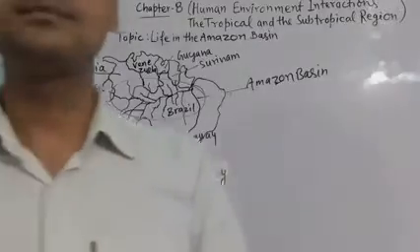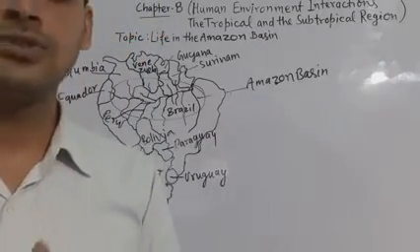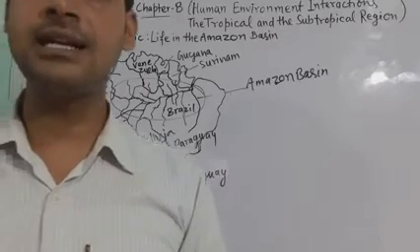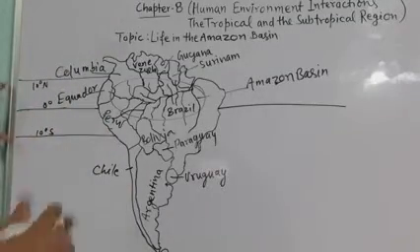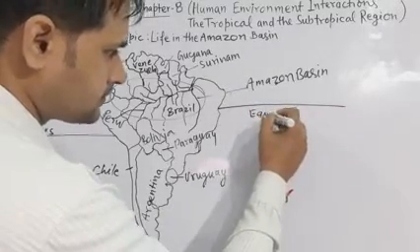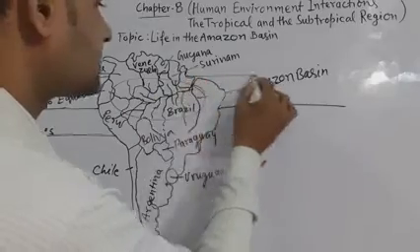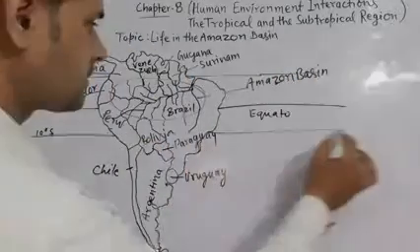So especially tropical region lies very close to the equator, and between 10-degree north and 10-degree south. You can see here that it is 0 degree means equator, that is equator. So especially it is going through here, and it is also going through here.